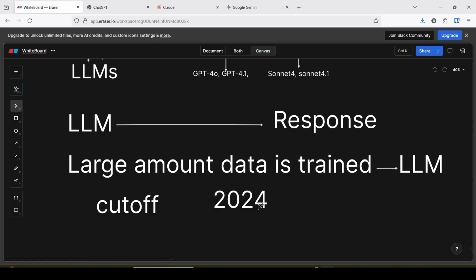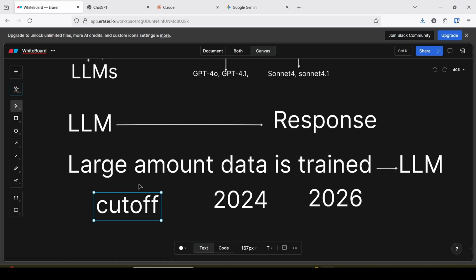If I ask questions up to 2024, the LLM can generate answers on topics before 2024. If I ask a question about, say, 2026, it cannot generate an answer after the cutoff training date. Hope you got the point.